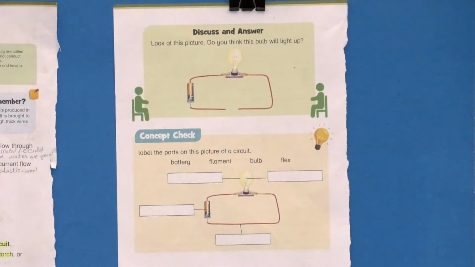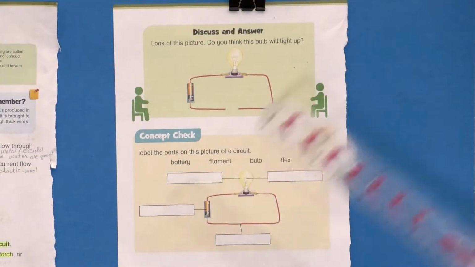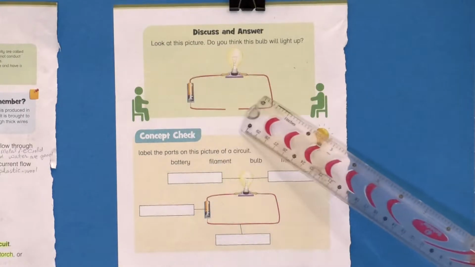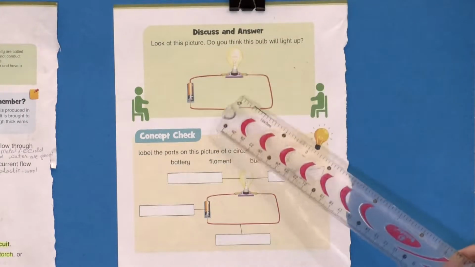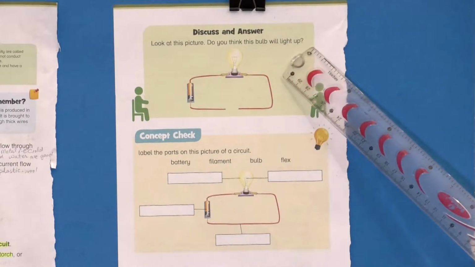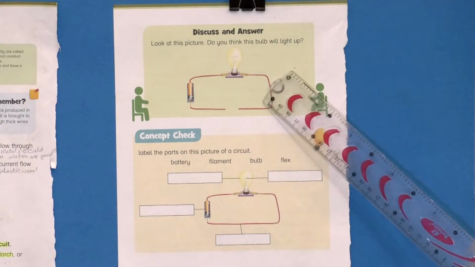Our next page of the reading book is page number 70. Here is a picture. Discuss and answer. There is an activity that you have to discuss and then answer. Look at the picture. Do you think this bulb will light up? Do you really think this bulb will light up?